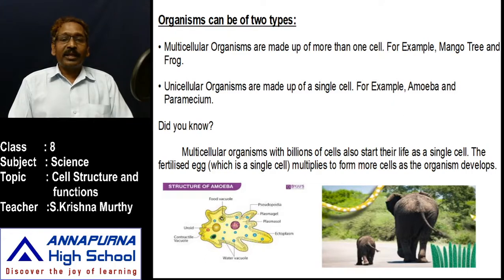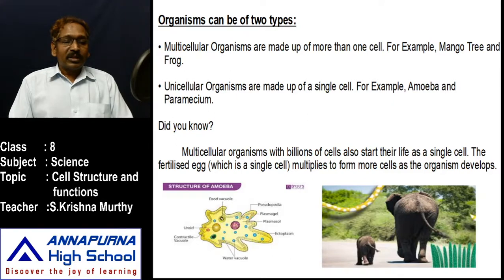When a body has only a single cell, it is a unicellular body, and when it has a number of cells, it is a multicellular body. An example of a unicellular body is amoeba, and multicellular bodies are all well developed animals present on land and in water. When we observe the single-celled amoeba, there is no specialized organ in it.